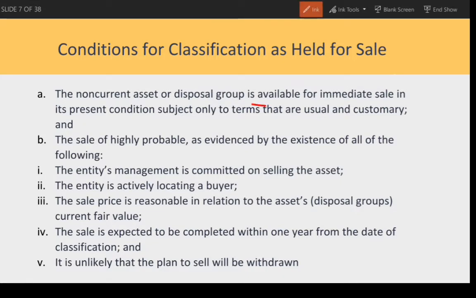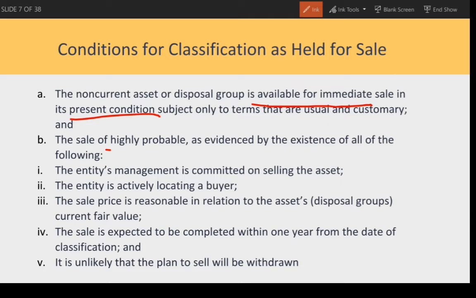Conditions for classification as held for sale. The non-current asset or disposal group is available for immediate sale in its present condition, subject only to terms that are usual and customary. So dito, yung non-current asset or disposal group ay sold as seen. Sabihin, wala nang kailangan gawin like repair or modification. Kaya mo na siyang ibenta as it is.